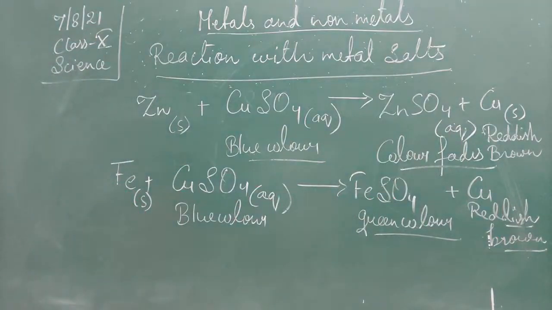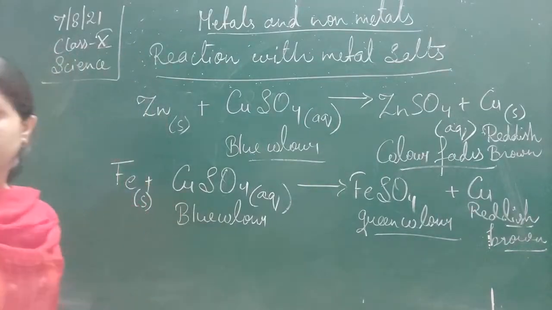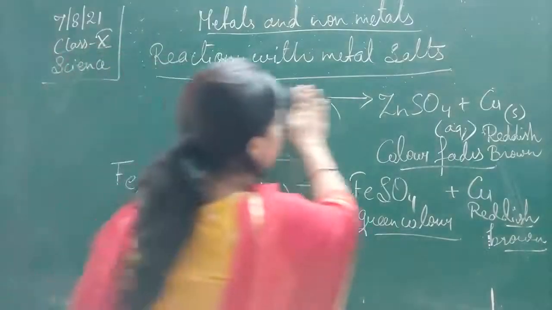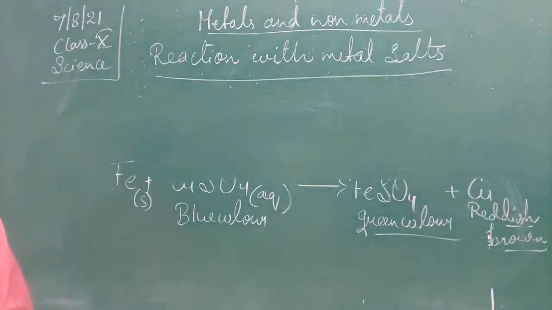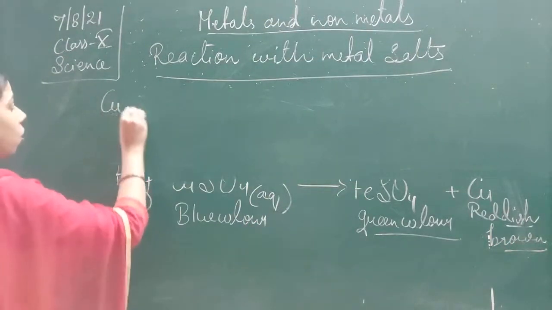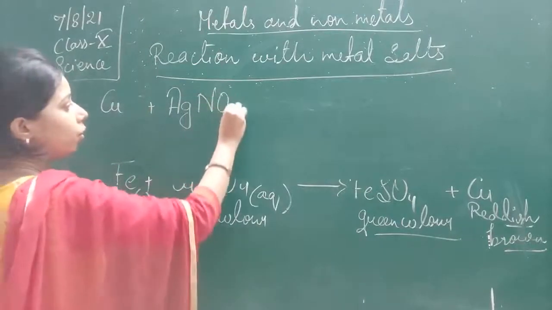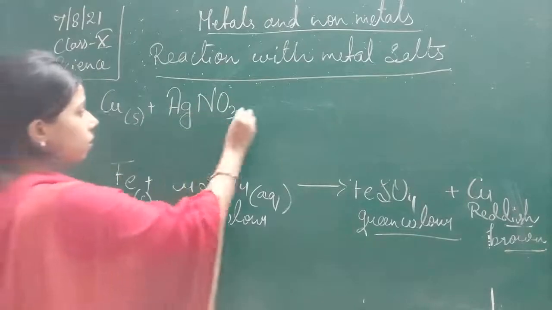Let us see another one, when copper reacts with silver nitrate, AgNO3. Copper is in the solid form, and silver nitrate is in the aqueous form.